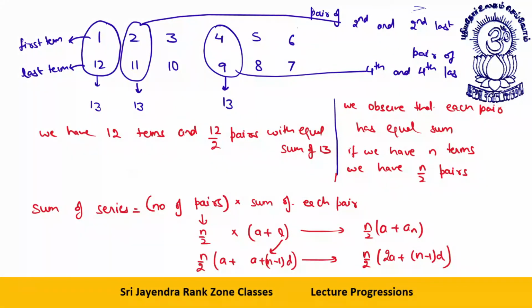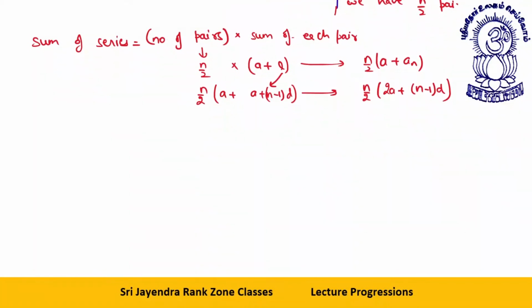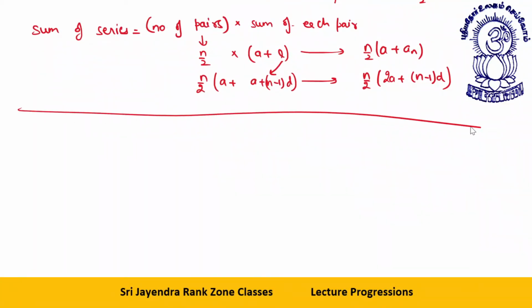Find these ones. Now let's take a few special formulas which can make your life very easy, then I will proceed ahead. I will be doing questions very shortly based upon this. Now if I say sum of first n natural numbers, what is the sum of first n natural numbers? This is n by 2 into 1 plus n.